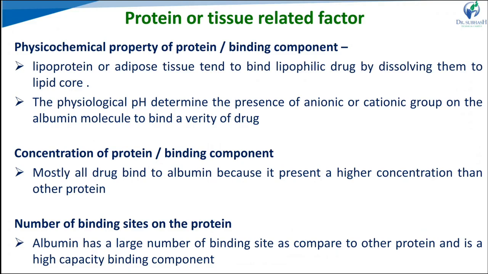Concentration of protein or binding component is similar to the concentration of drug in the body. Mostly all drugs bind to albumin because higher concentrations are present as compared to other proteins. If the concentration of proteins changes, the extent of protein binding also changes. The number of binding sites also affects albumin binding. For example, with four binding sites and a large concentration present, compared with others, the drug affinity towards albumin is greater, so the extent of protein binding is greater.